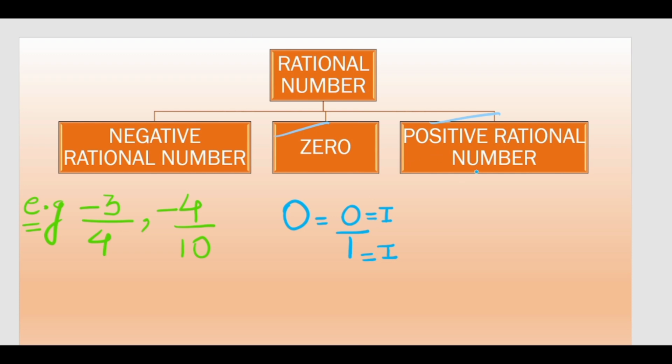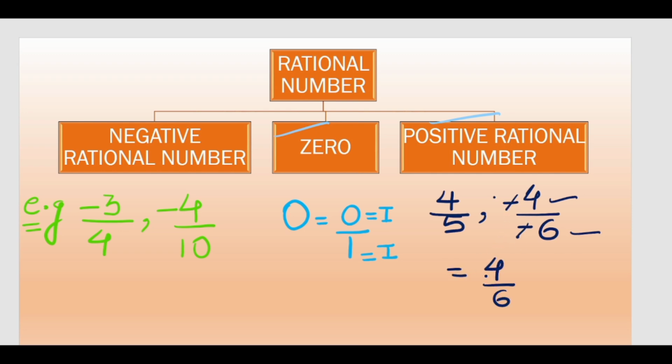What about the positive rational number? If we speak about the positive rational number, then the numbers which are written in the p by q form, let us say 4/5 is the number, and it does not have any sign, or the denominator as well as the numerator are both having the negative sign. Because the negative sign and negative sign get cancelled, the result for this is going to be 4/5.